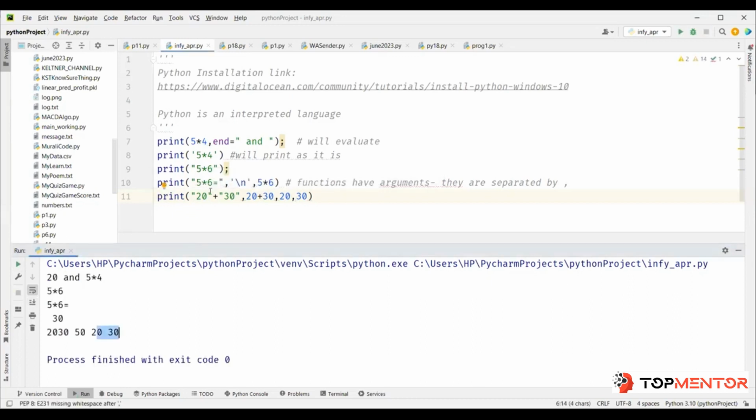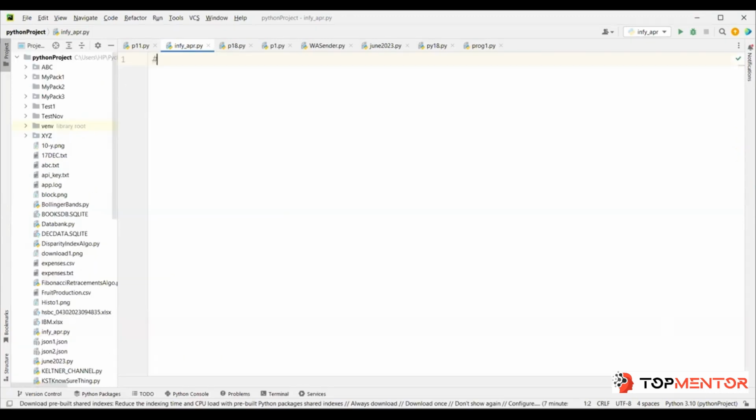But if you do not want space between them, then you have to convert them into string and then join two strings together. We have started talking about basic data types. Basic in the sense one variable name will store only one value. And when we go to advanced, you can see that one variable name can store more than one value. That's what we say when we say advanced data structure.